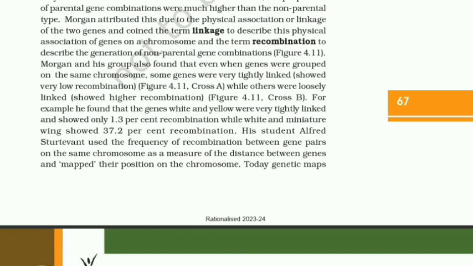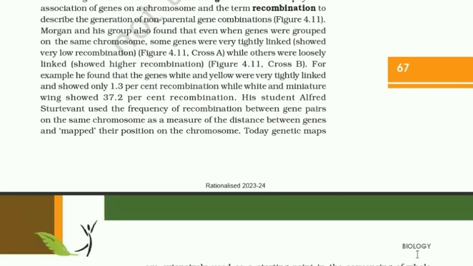Morgan and his group also found that even when genes were grouped on the same chromosome, some genes were very tightly linked, that is, showed very low recombination, while others were loosely linked, that is, showed higher recombination.